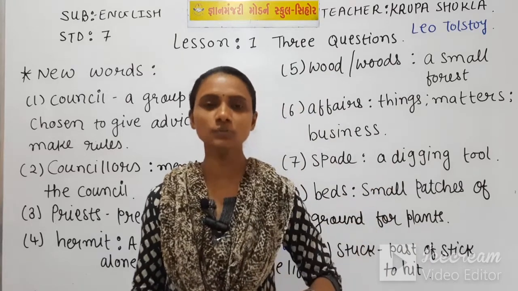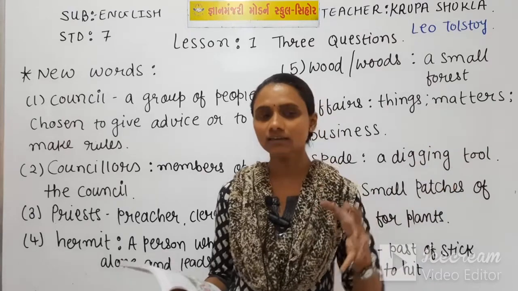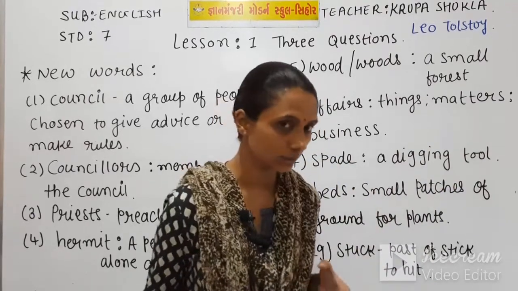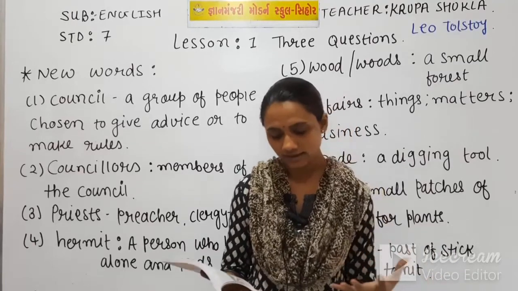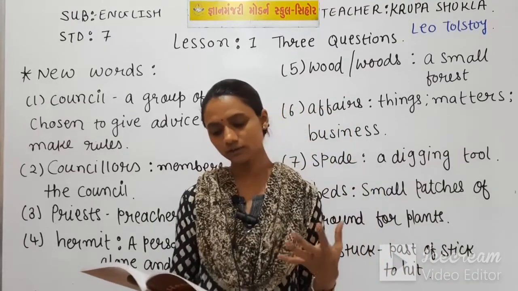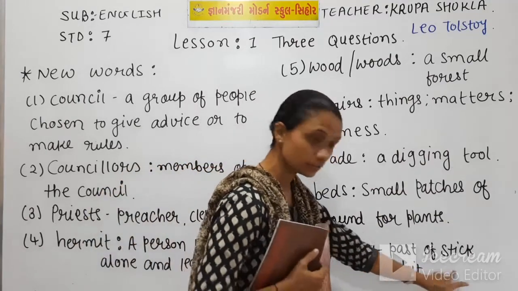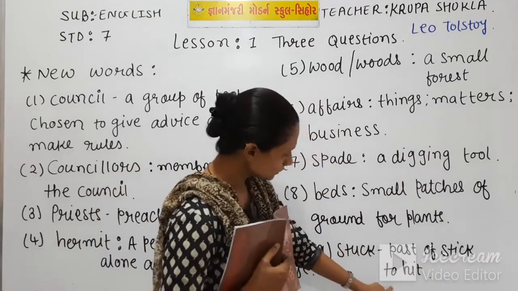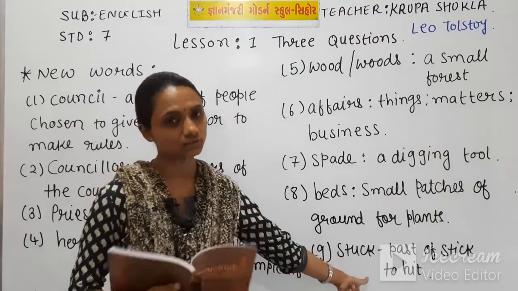The king came to meet the hermit in the morning, and throughout the day the king helped the hermit in digging the patches. Now it was evening time, and at last the king stuck the spade into the ground and said. Stuck here is the past form of stick, and stick means to hit. So in a way stuck means to hit.